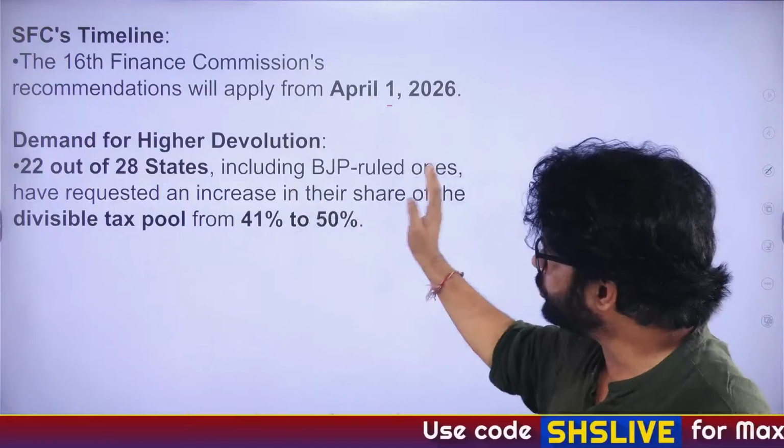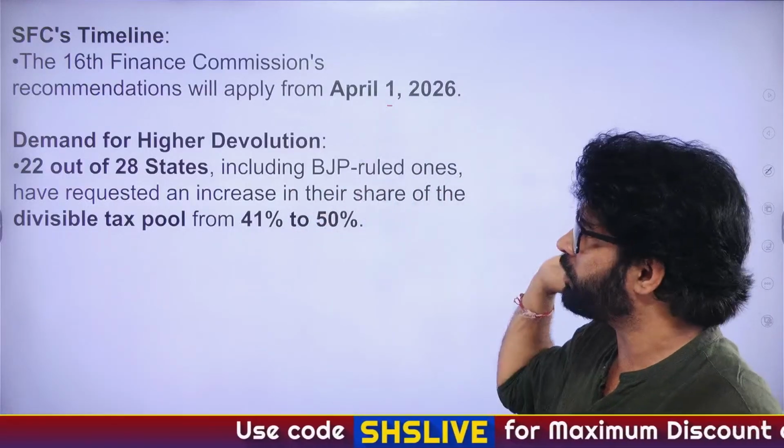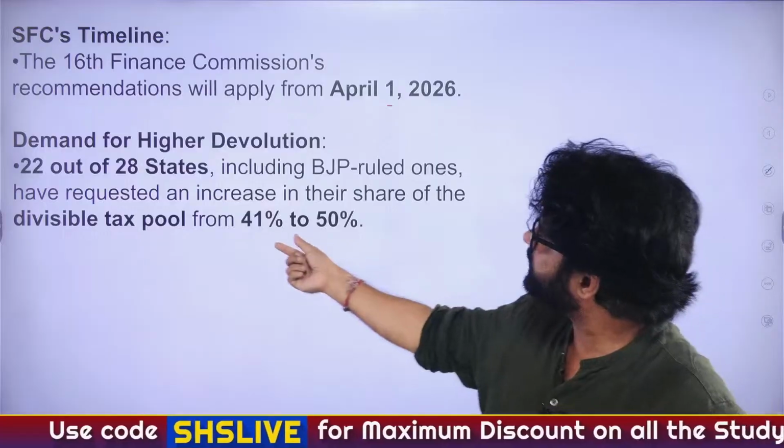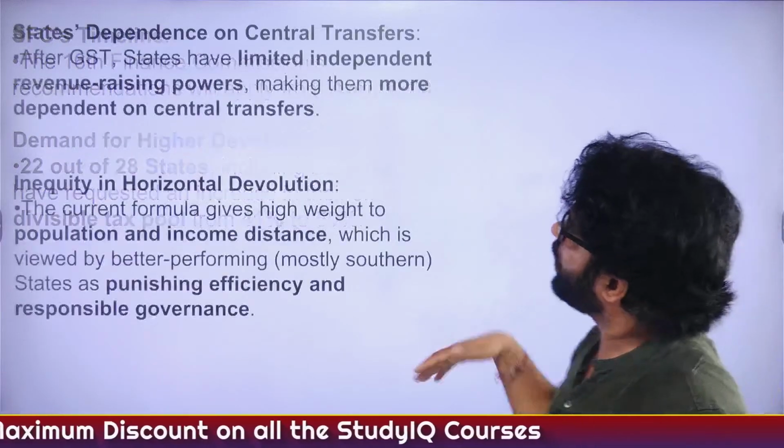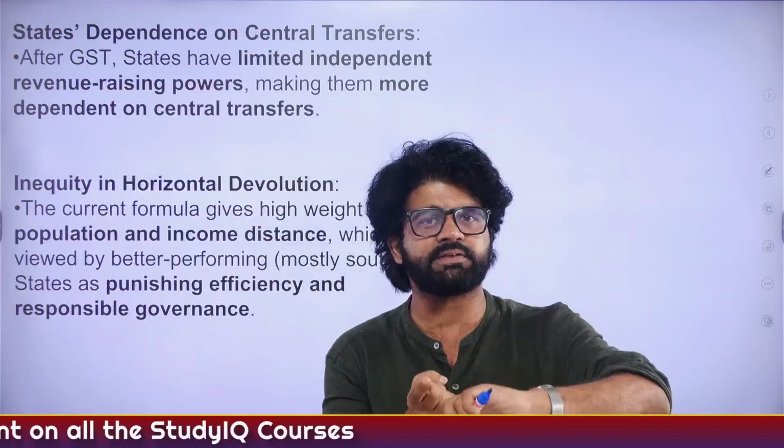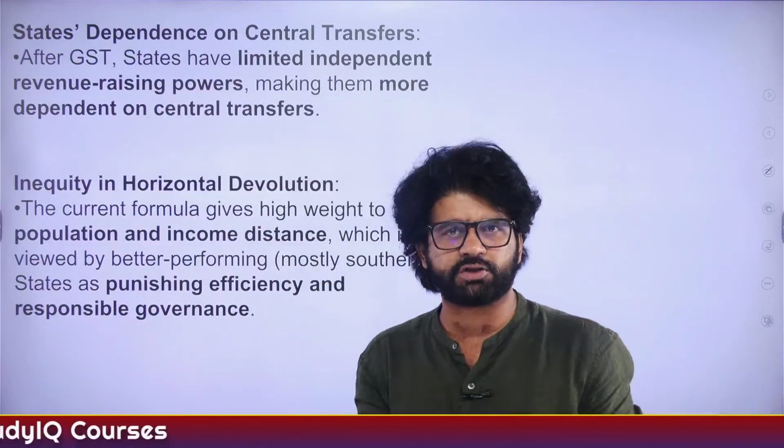Cool. So on the demand for higher devolution, 22 out of 28 states are saying that the divisible tax pool has to be increased from 41 to 50%. Okay, sir, what is the rationale? We have talked about cess and surcharge. All that money goes to the center. They are not sharing it with states.